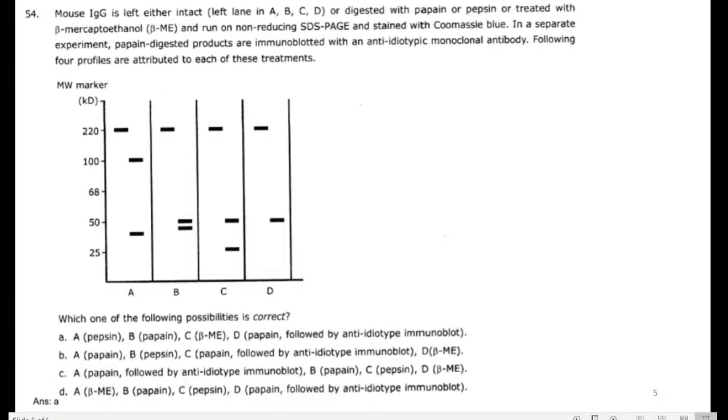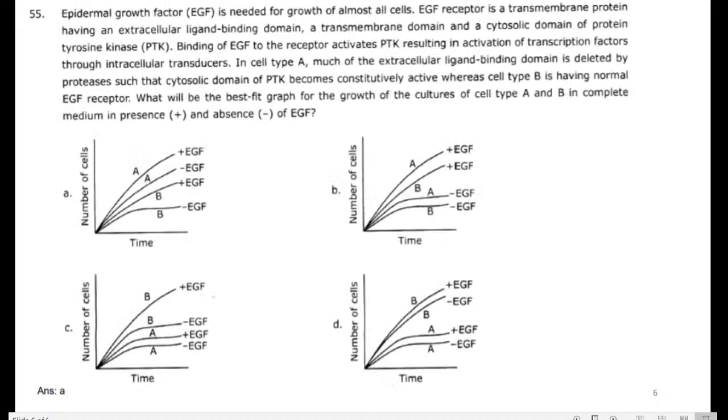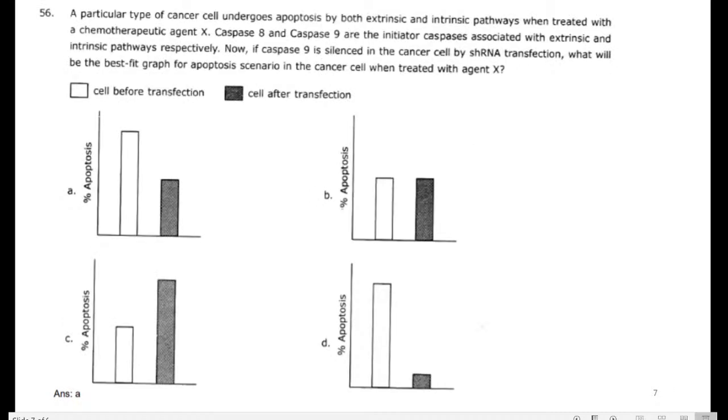They must ask this kind of expression of protein related question. A particular type of cancer cells undergoes apoptosis by both extrinsic and intrinsic pathway. Now in apoptosis we have two pathways, one is intrinsic and the other is extrinsic. The particular type of cells undergoes both the intrinsic and extrinsic pathway when treated with the chemotherapeutic agent X.